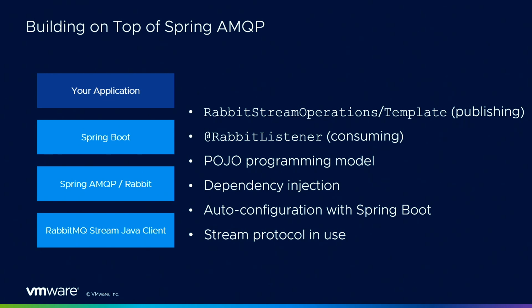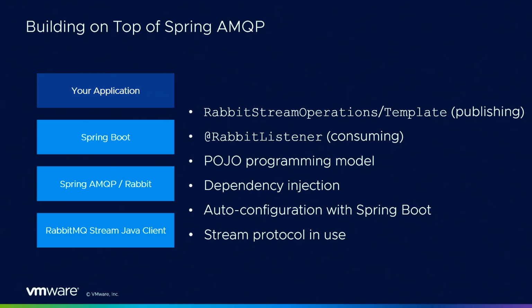Basically, thanks to Spring AMQP, you can stick to the POJO programming model that we like in Spring. You are also in a Spring application context, so you can use dependency injection and AOP. Basically, you are inside the Spring world.